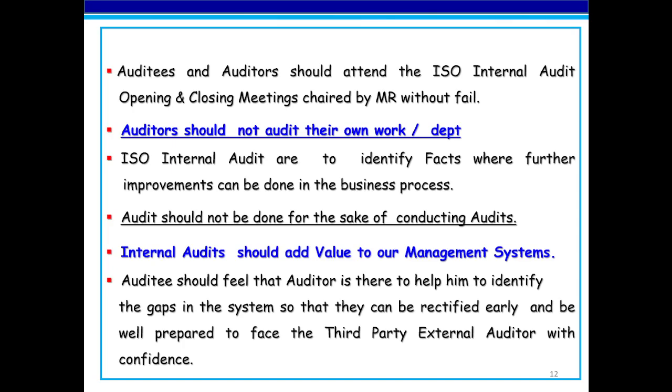Auditees should attend both the ISO internal audit opening and closing meetings without fail. Auditors should not audit their own work or department. ISO internal audit ought to identify facts where further improvement can be done in the business process. Audit should not be done for the sake of conducting audits. Internal audits should add value to our management system and business. Auditee should feel that the auditor is there to help him identify the gaps in the system so that they can be rectified early, and he will be well prepared to face the third party external auditor with confidence.